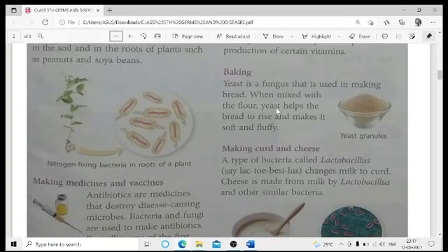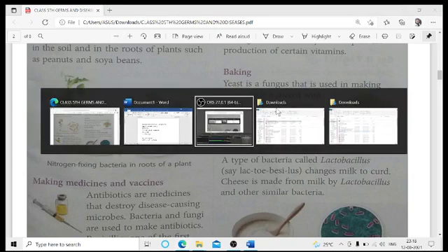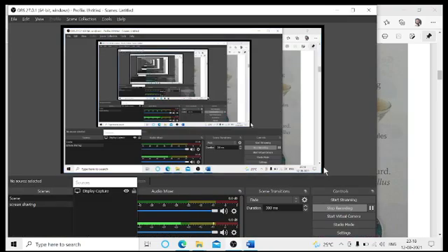So this fungus which is used for making the bread, when mixed with the flour, helps the bread to rise and makes it soft and fluffy. We'll be studying this part in detail a little later. That is how it is being done. Okay, sorry for the interruption here.